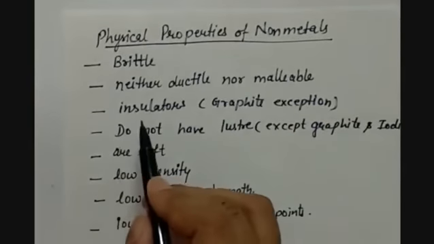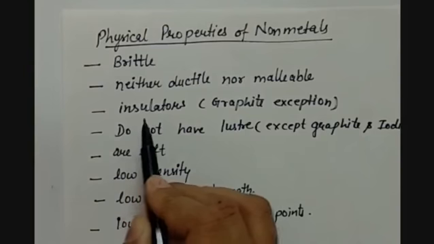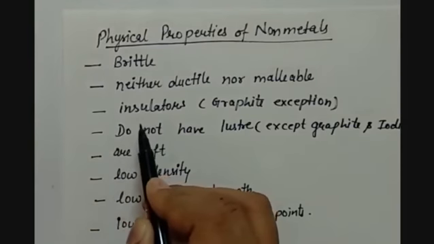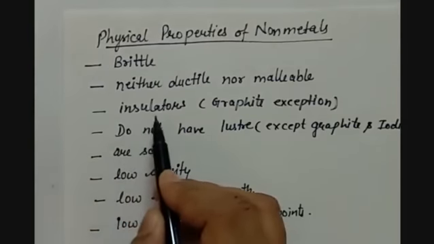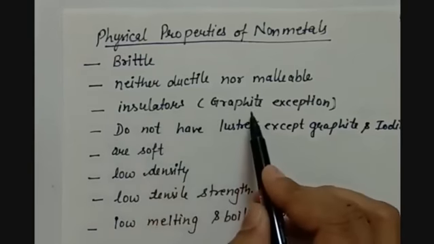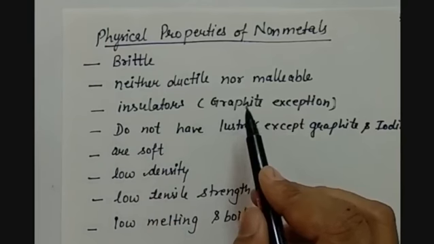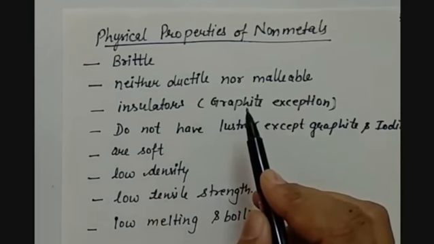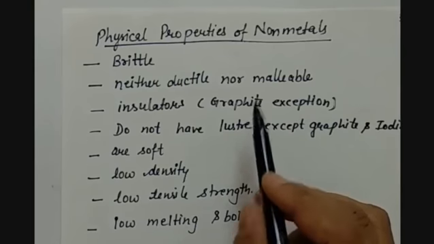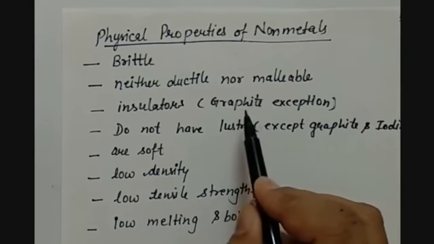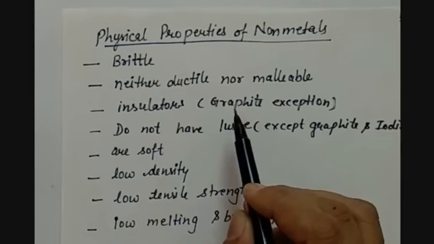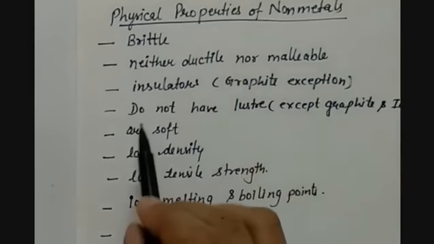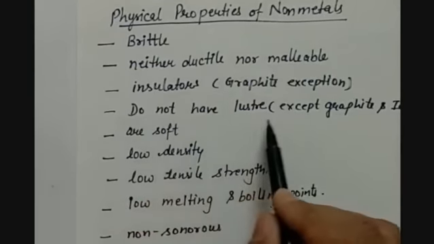But metals were good conductors of electricity, whereas non-metals are insulators. That means they do not conduct electricity except graphite, because graphite is a very good conductor of electricity. One more property is shiny surface. Graphite, in some of its forms, is shiny in nature. Next, they do not have luster except graphite and iodine.